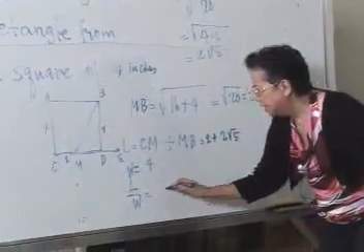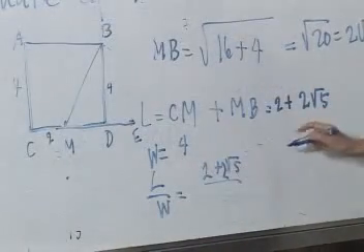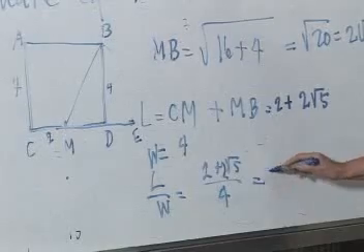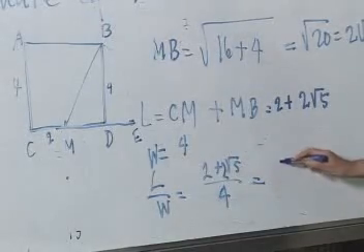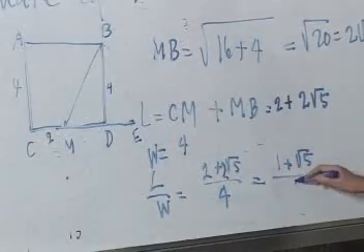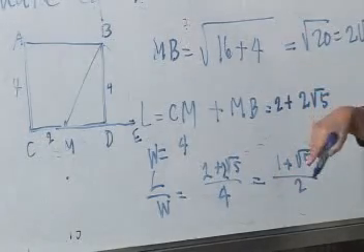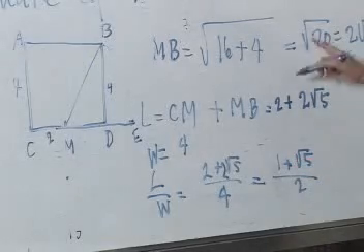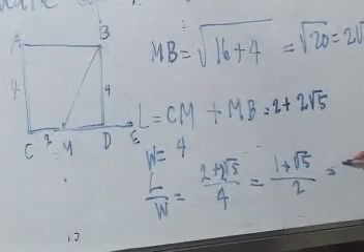What is it? Length is 2 plus 2 square root of 5. Width is 4. So, the 2 will cancel. You can factor out the 2 before you cancel. That will be 1 plus square root of 5 all over 2. So, see, this is the phi. This is the phi that we know.